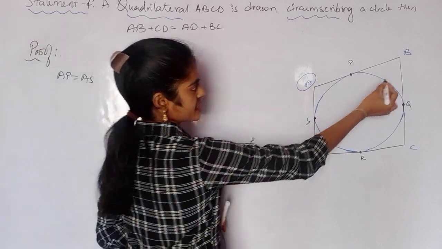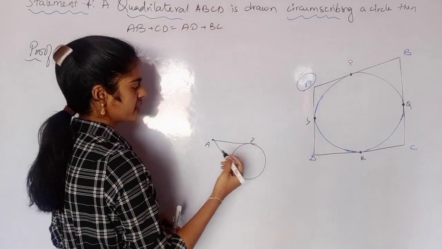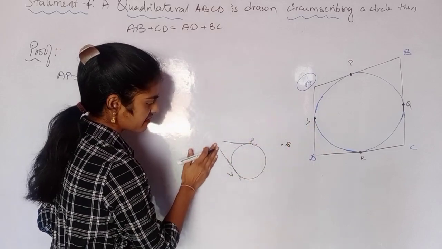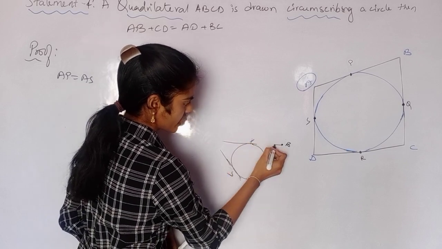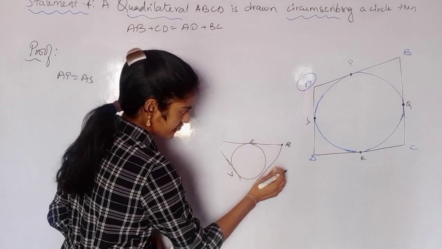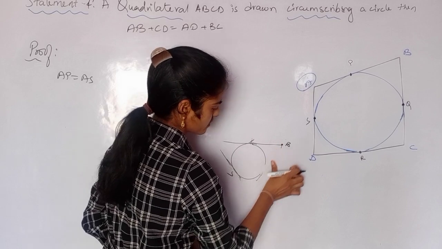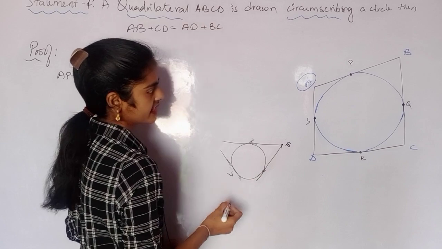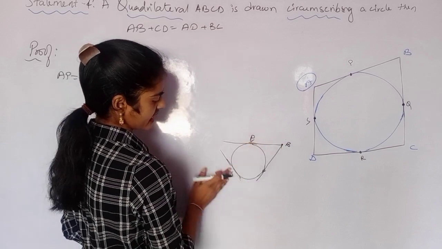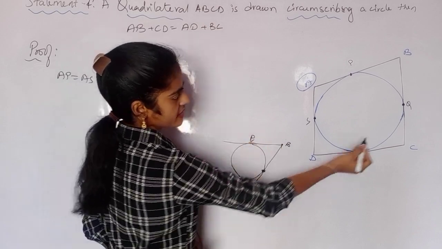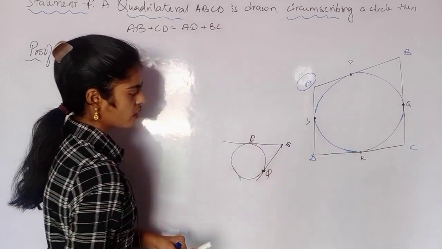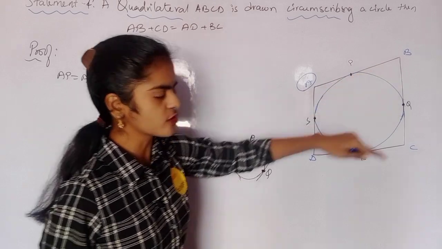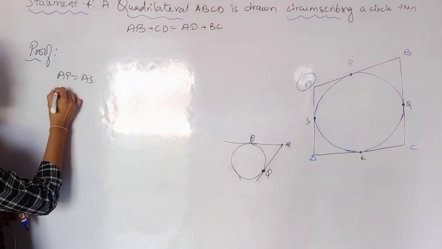Similarly, if I consider the point B, tell me, is point B external or internal? It is also external. So from point B, again I'll have two tangents, isn't it? I have two tangents in this way, BP and BQ. So can I say BP is equal to BQ?